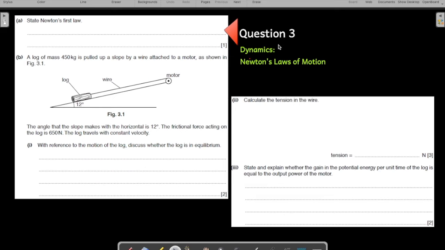Alright, so this is our question number 3. I hope you are staying tuned. You all have solved question number 1 and 2 along with me. This is question number 3 on the topic dynamics, Newton's laws of motion from your AS Physics past paper practice questions. So here you have the question.